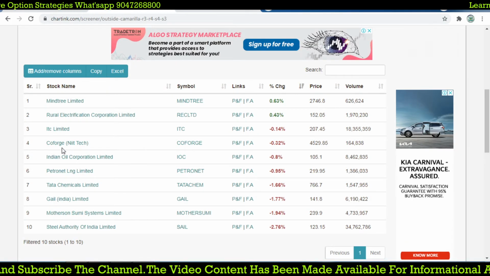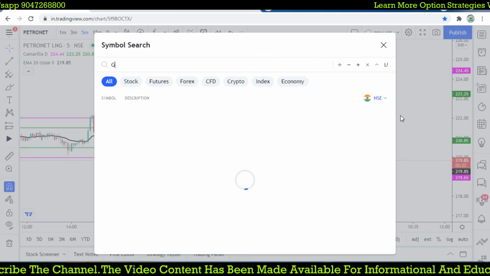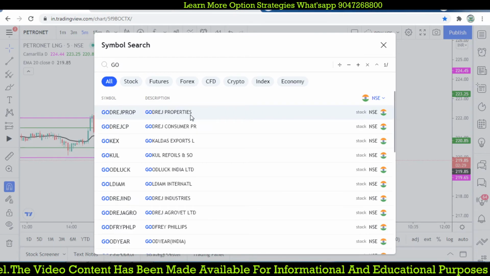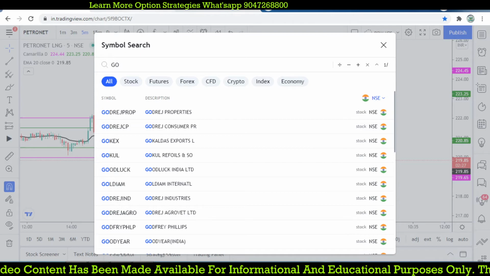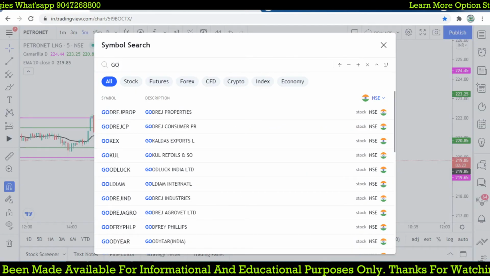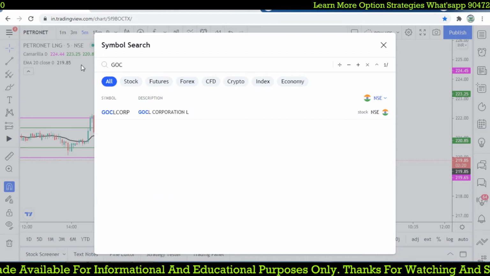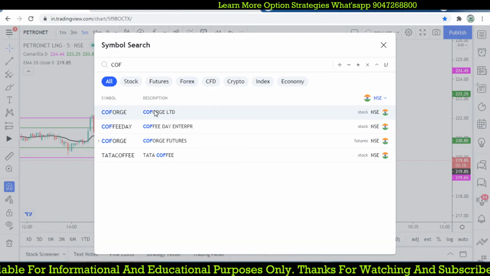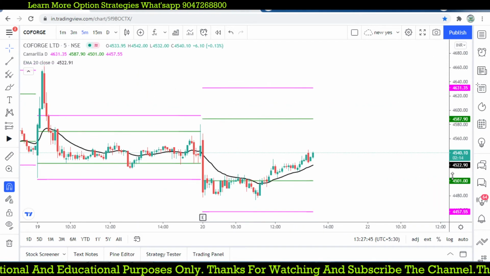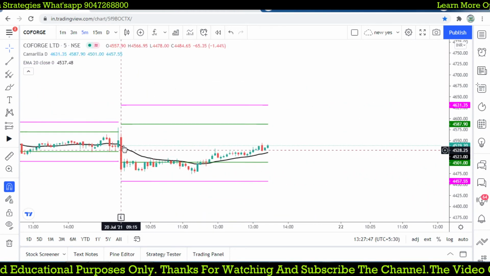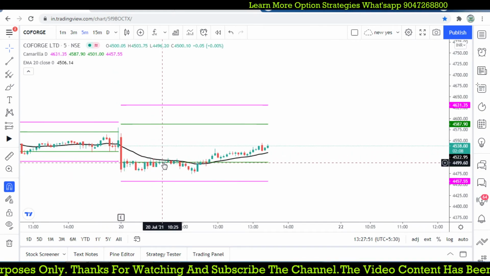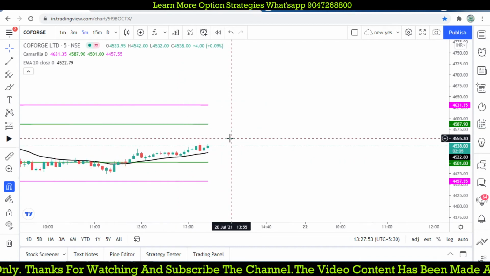Let's check that stock. Check that this is not giving you a trade at the opening itself. It started below that level, and here only the market is testing the moving average level.